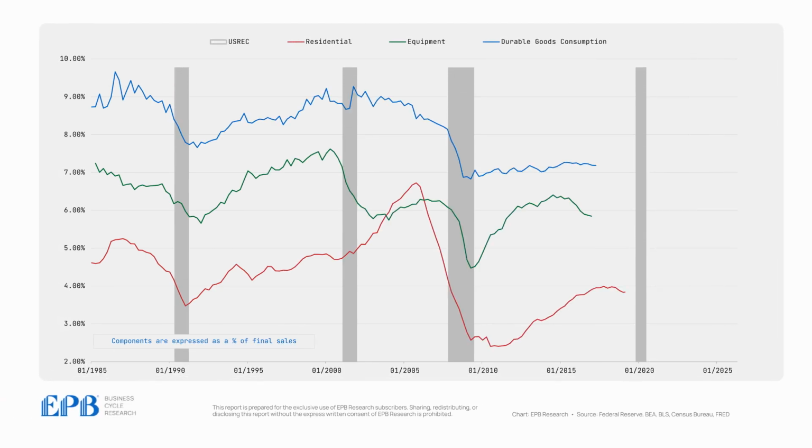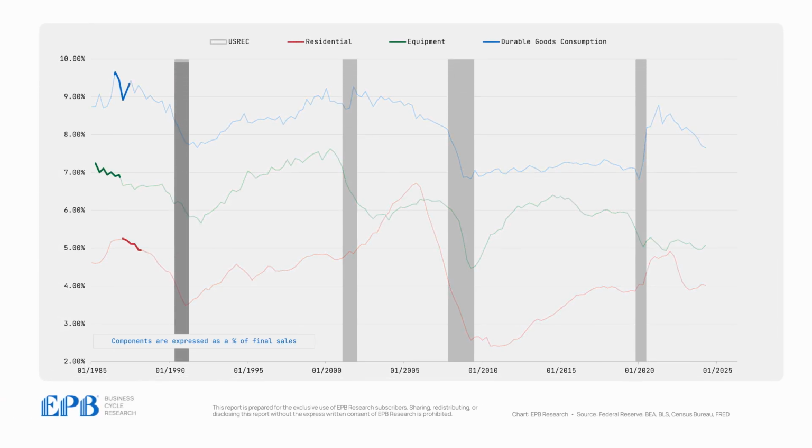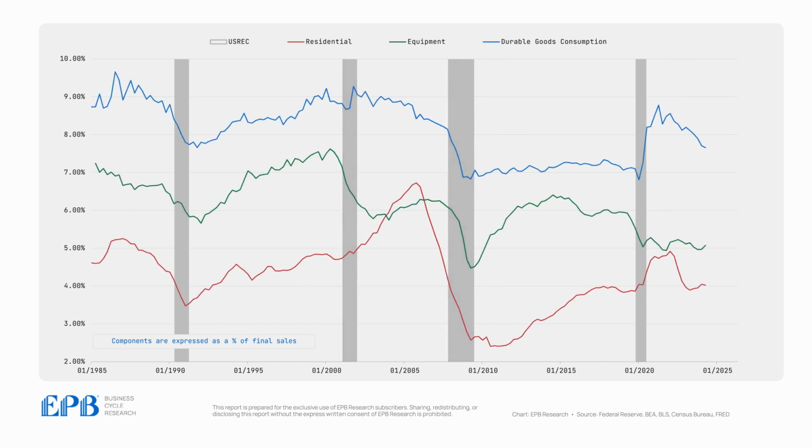You can see that these three indicators predict every recession. During the 1990 recession, each of these lines experienced a significant downturn before the actual recession occurred. During the 2000s dot-com recession and the 2008 financial crisis, we can see the same downward trend in these indicators before the recessions took place. So these indicators have a great track record of predicting recessions.